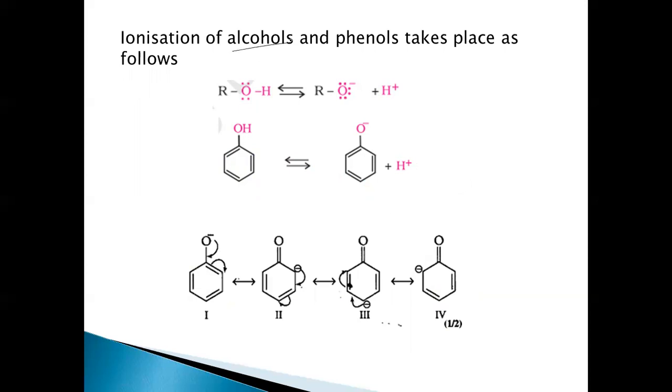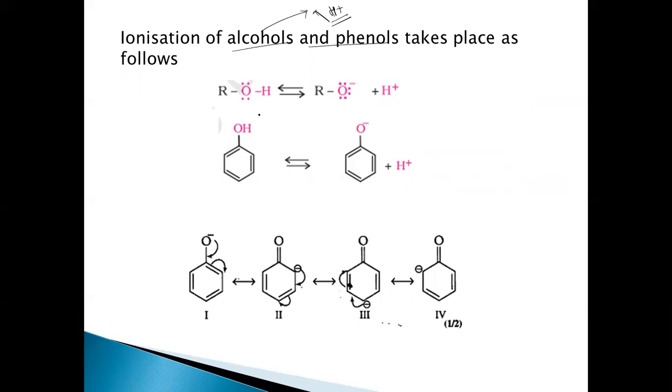What is acidity related to? The acidity is the ease with which a compound can give H plus. The ease with which the proton is given is how we can decide the acidity of that particular compound.